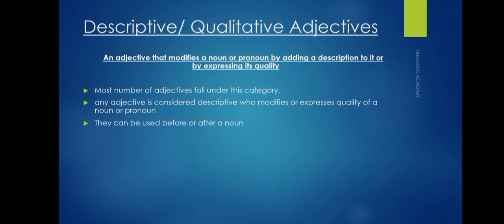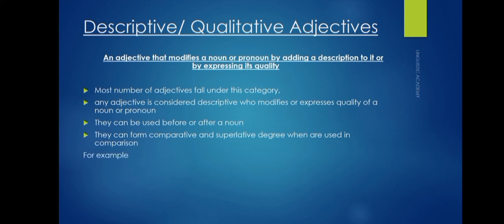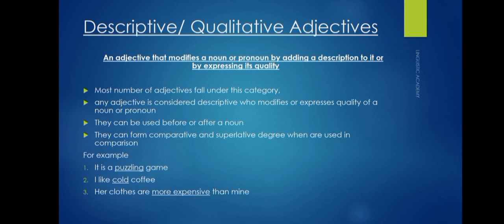As far as their usage is concerned, they can be used before or after a noun. The quality that makes descriptive adjectives superior to other adjectives is that only descriptive adjectives can form comparative and superlative degrees when used in comparison. For example, it is a puzzling game. I like cold coffee. Her clothes are more expensive than mine. Cristiano is the best player in the team.